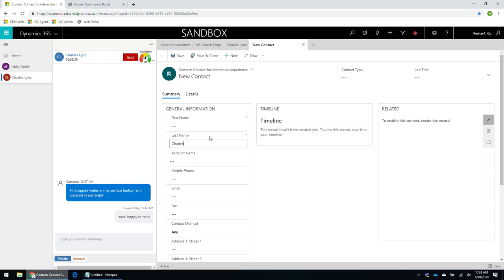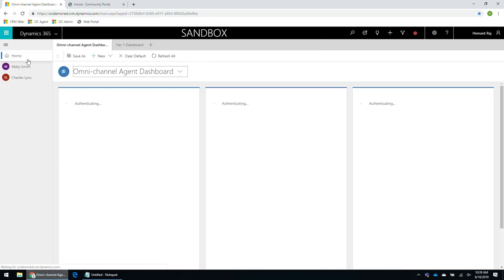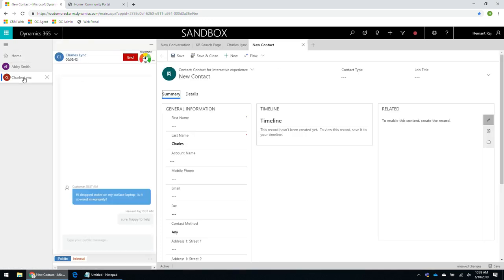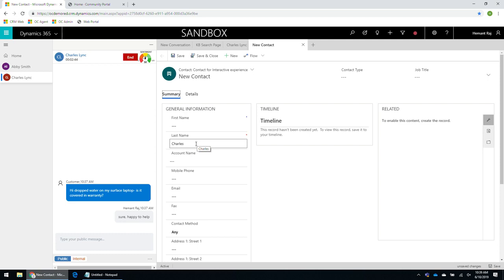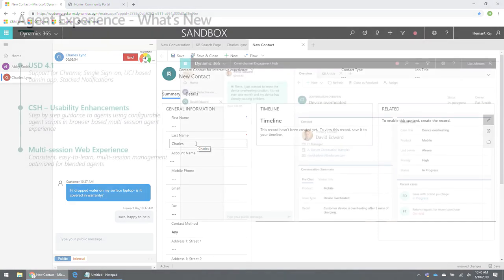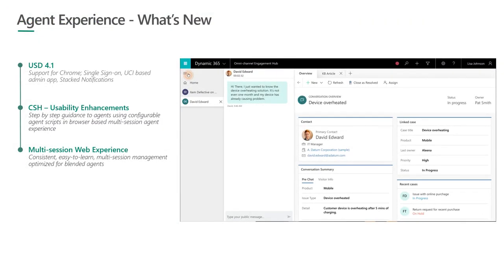Let's say I add something over here and I flip back and forth, the unsaved changes will always be preserved even if I switch session tabs. Those are some of the enhancements that we are enabling with the multi-session experience. Okay, so with this, let's switch back to the slides and continue our presentation.